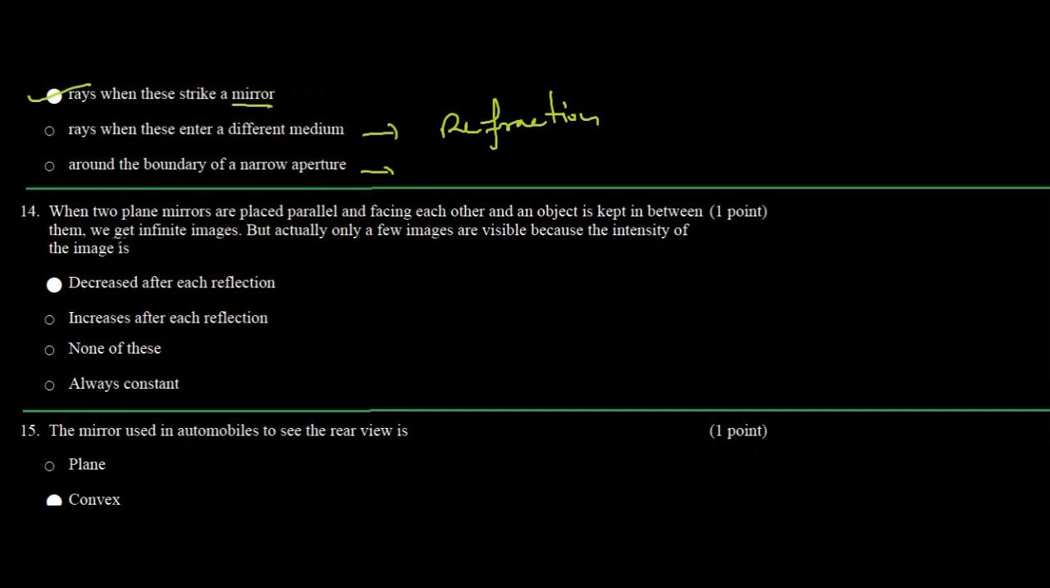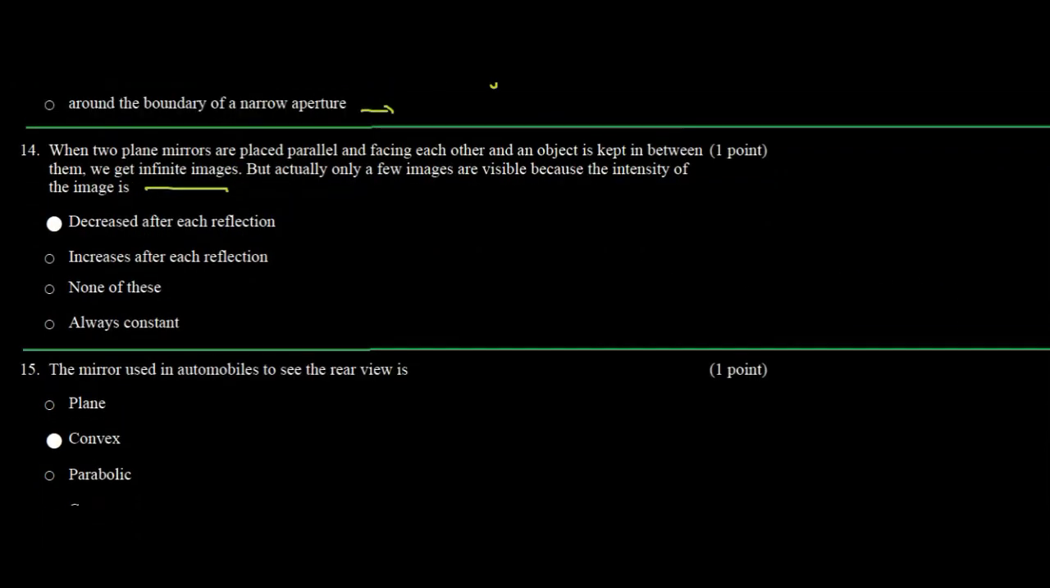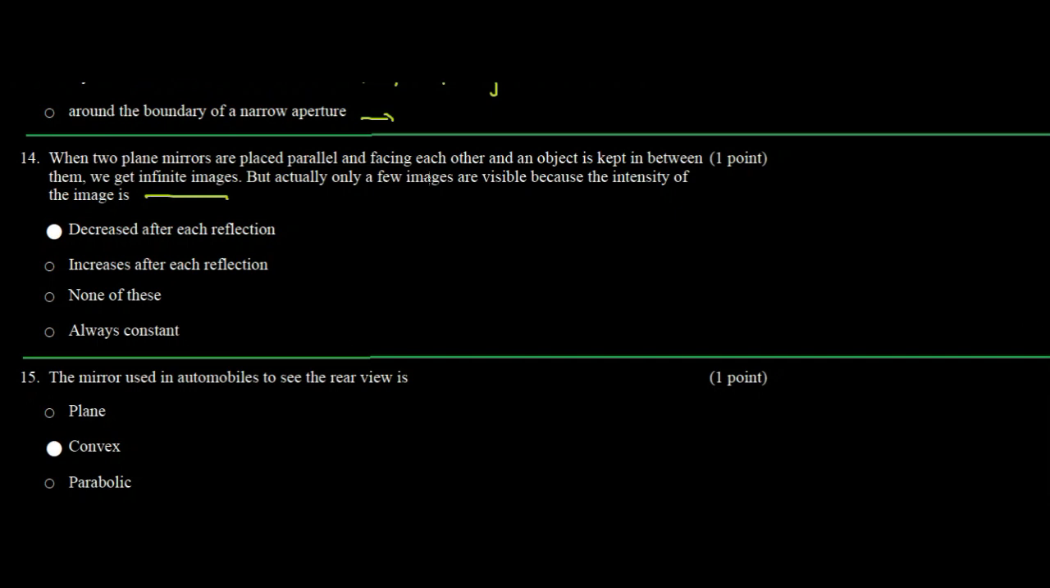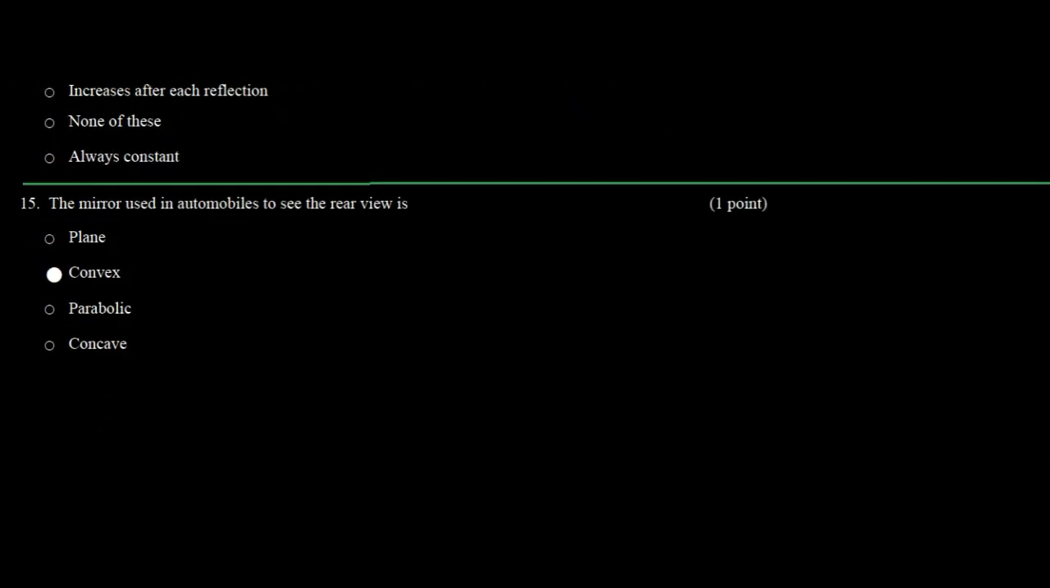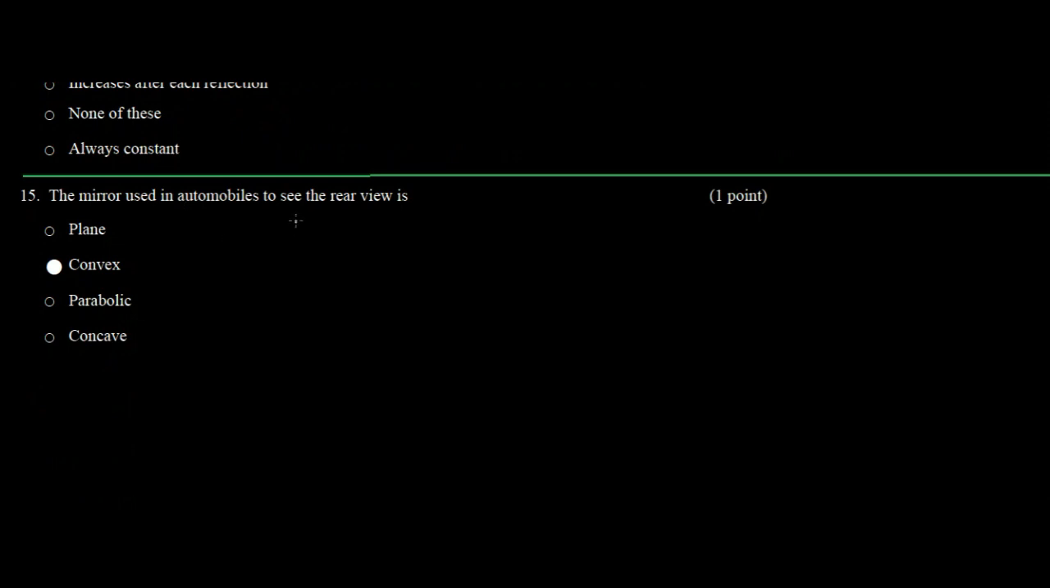The next question is, when two plane mirrors are placed parallel and facing each other and an object is kept in between them, we get infinite images. Yes, it is true, you must have seen it in trial rooms in shopping malls, right? But actually only a few images are visible because the intensity of the image decreases due to multiple reflections, right? So the first option is your correct answer. The mirror used in an automobile to see the rear view is convex, as we have already discussed.